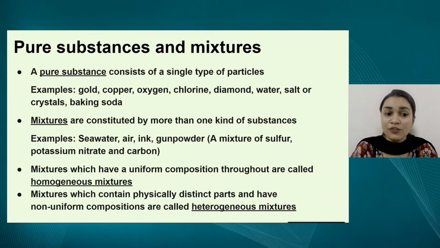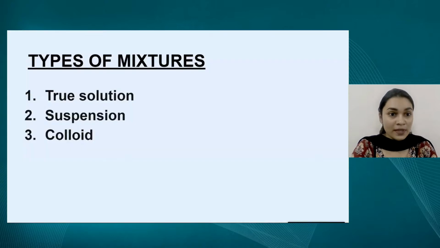We have 2 kinds of mixtures, which are homogeneous and heterogeneous. A quick introduction about these two. A homogeneous mixture is one in which the components are spread evenly throughout the bulk of the mixture. So there is a uniform composition throughout. And the opposite of that is a heterogeneous mixture where the components are not evenly distributed and are distributed in a non-uniform way. So let us dive into today's topic and we are going to cover these 3 kinds of mixtures: true solution, suspension and colloid.